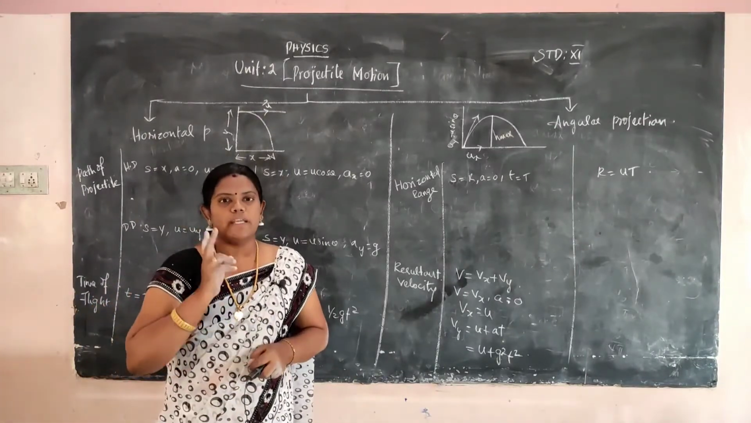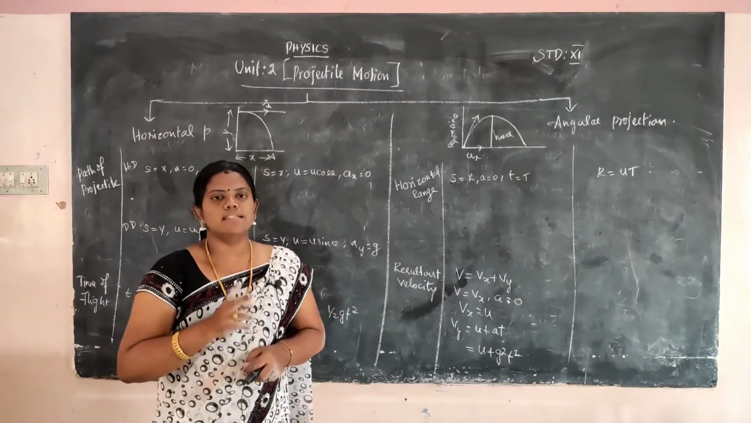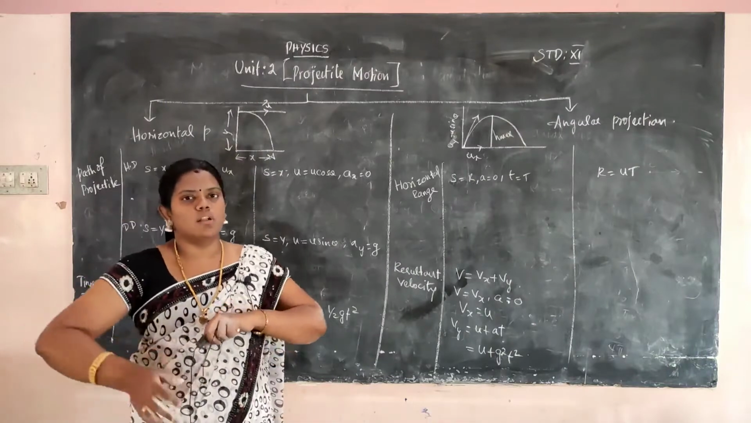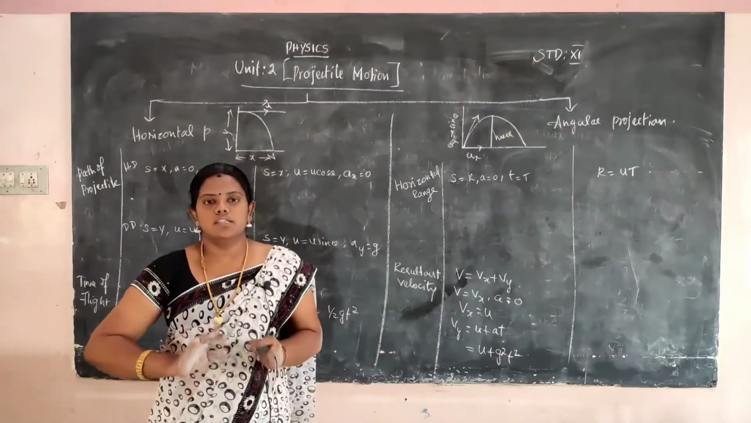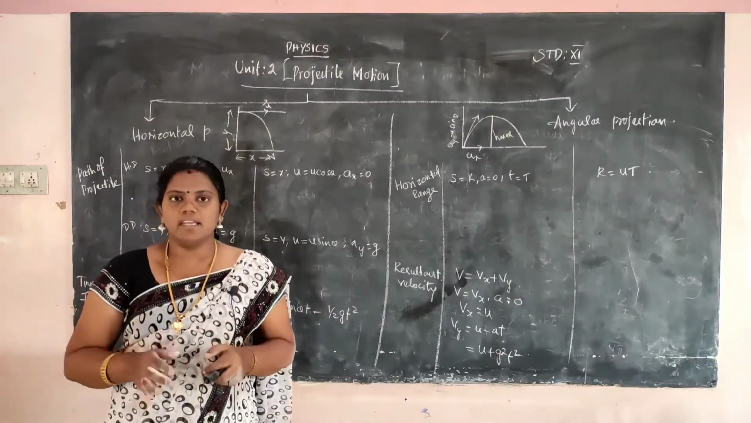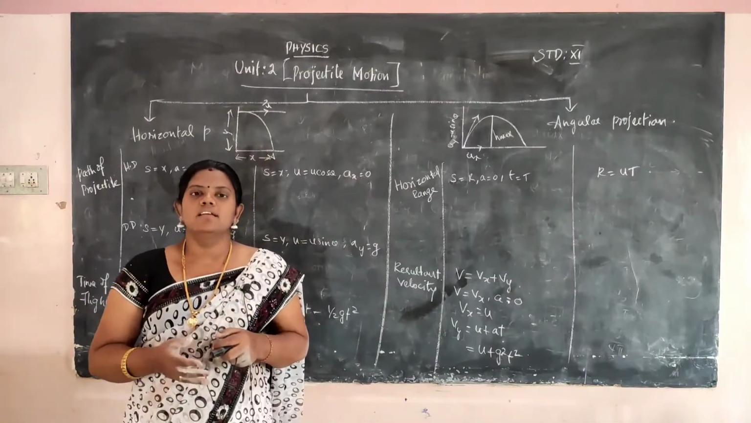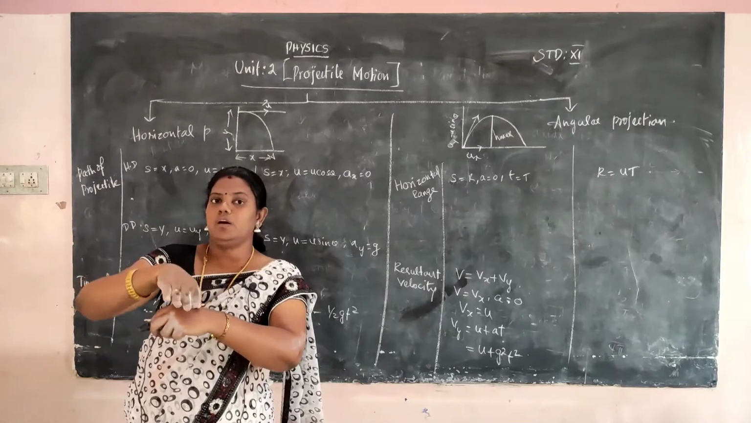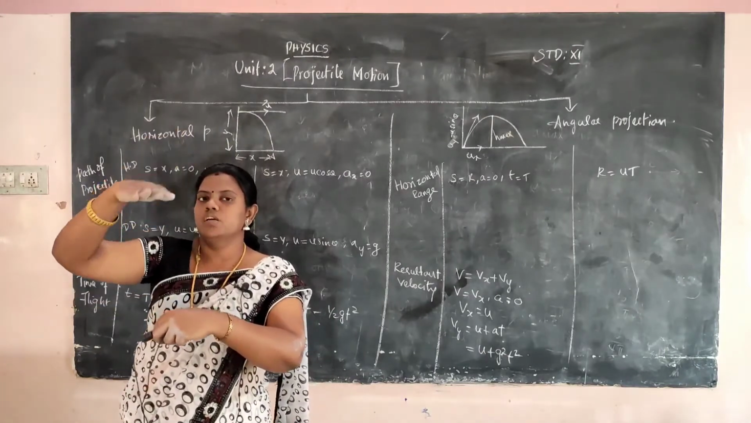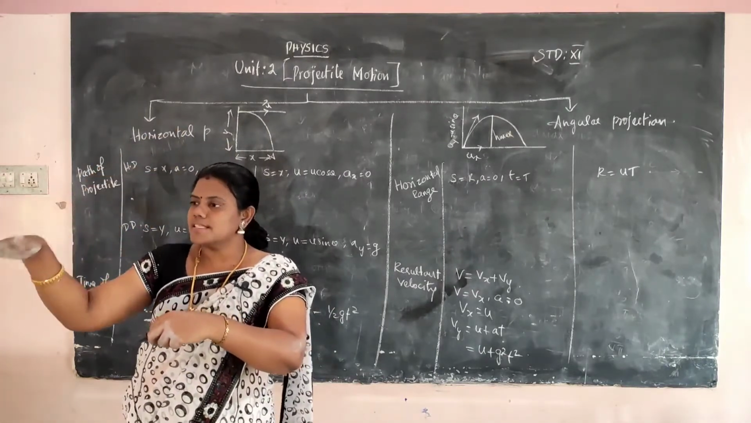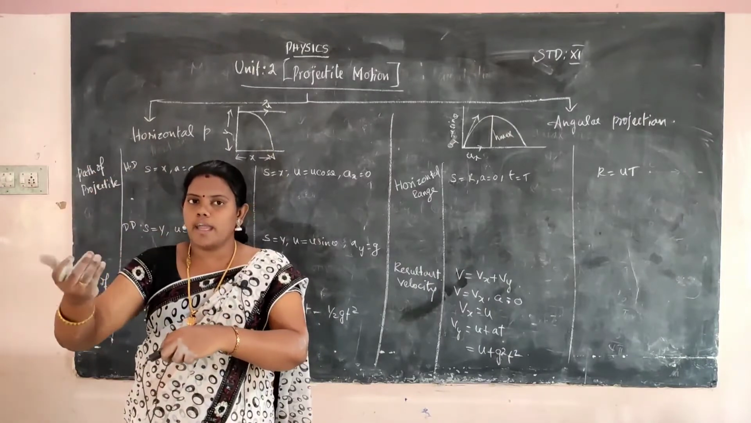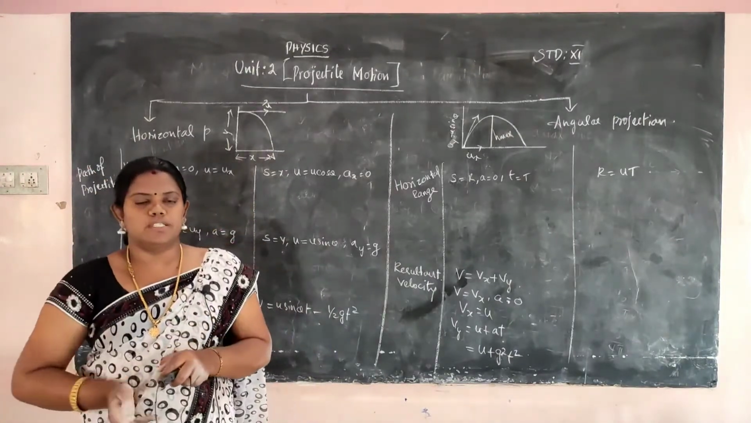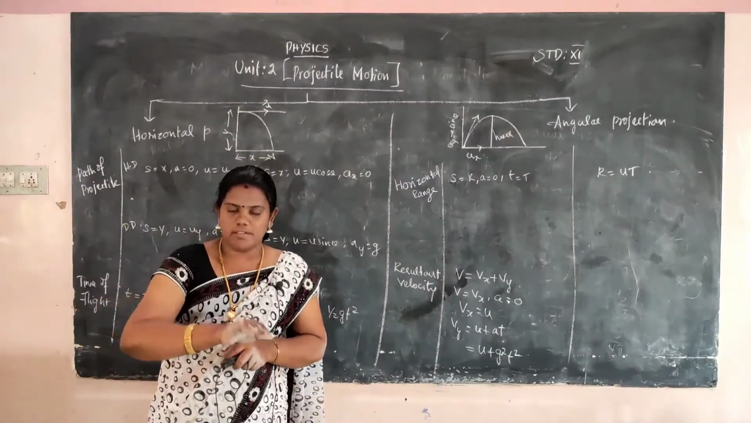So projectile motion is classified into two. One is horizontal projection and another one is angular projection. What is the difference between horizontal projection and angular projection? Horizontal projection means something falling from a height down, not going upwards. Without going up even a little, it just falls down from the height.